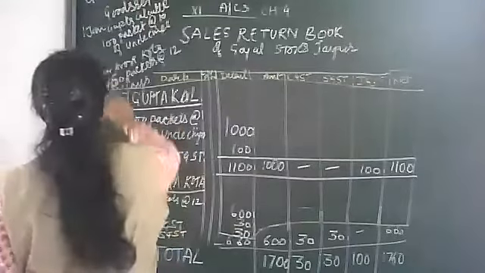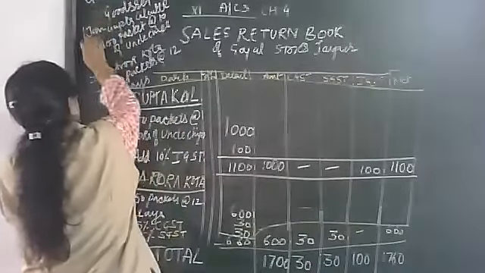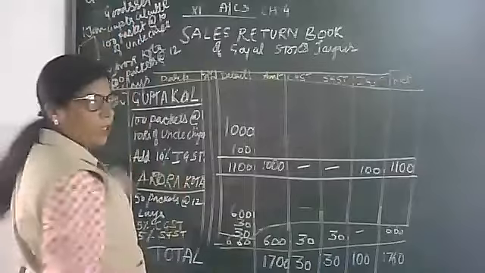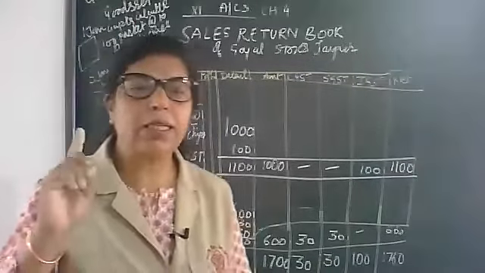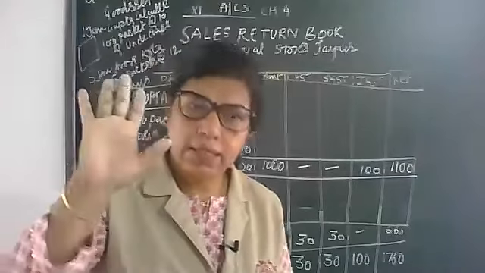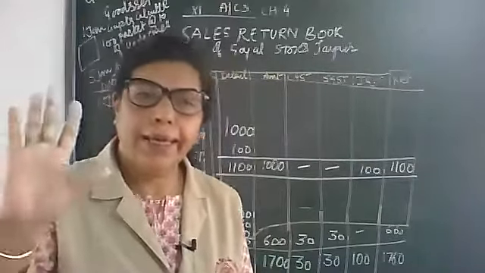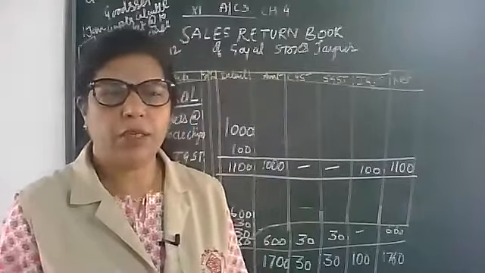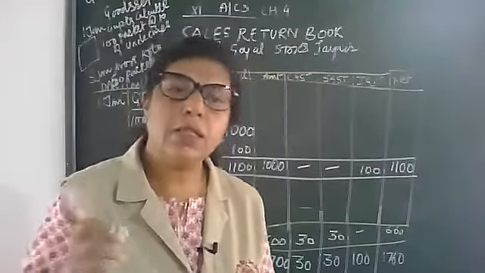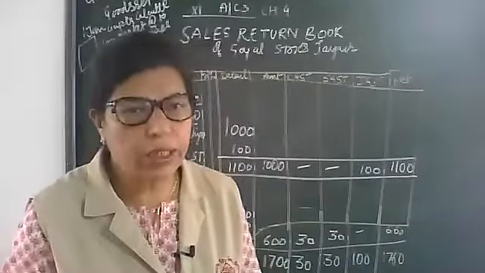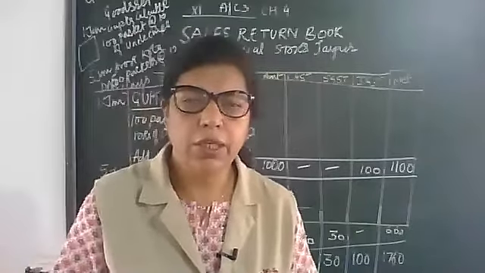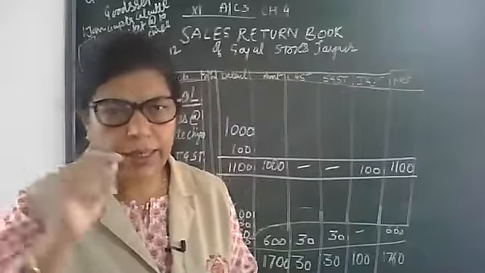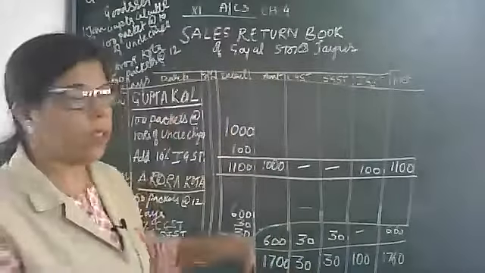GST 5% means what? 5% means CGST 5, SGST 5, and IGST is the sum of CGST and SGST. So again I am telling you how to make it.